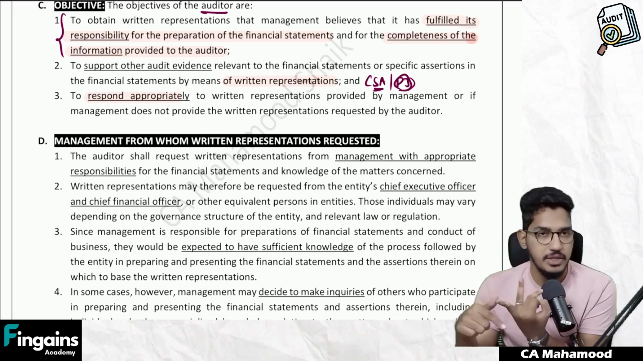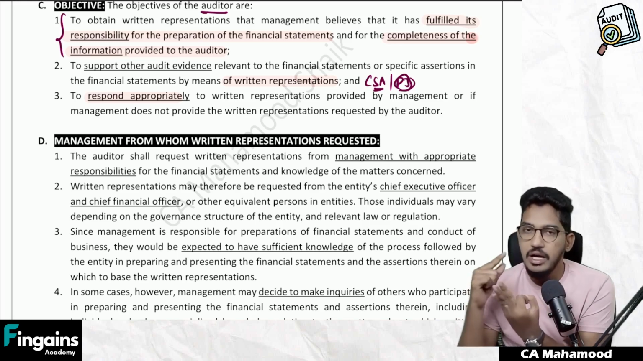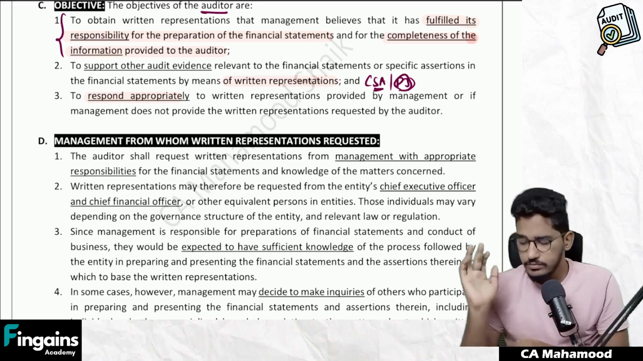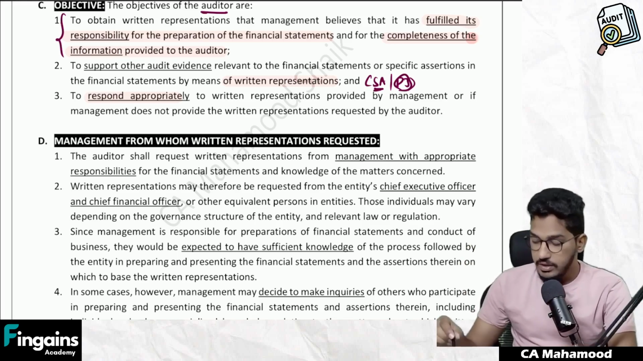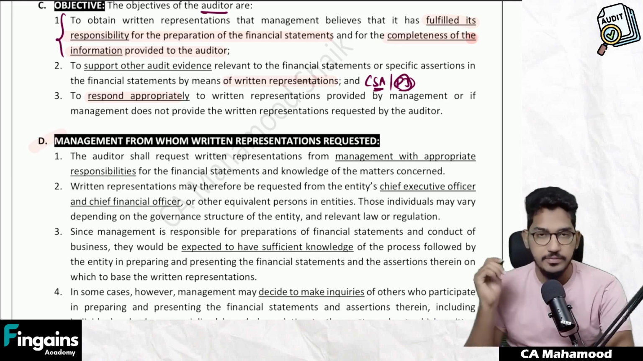We are done with what is the meaning of written representation, how written representation can be obtained as audit evidence, and what is the objective of auditor. Next one. Let us come to the next part, very easy one. Management from whom written representations are requested.